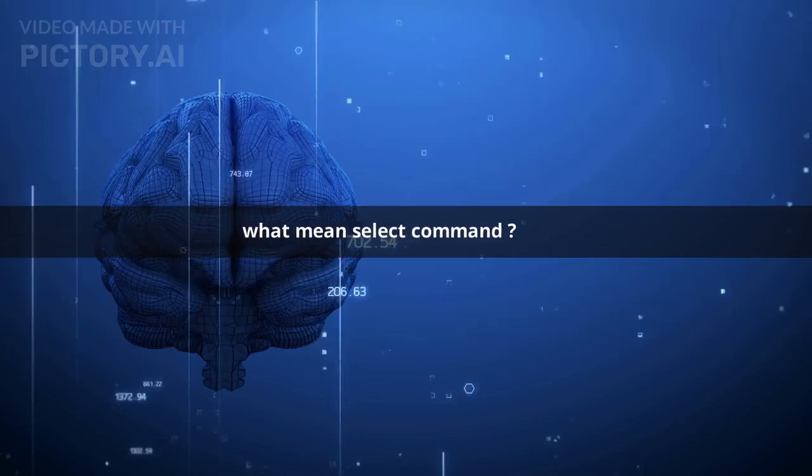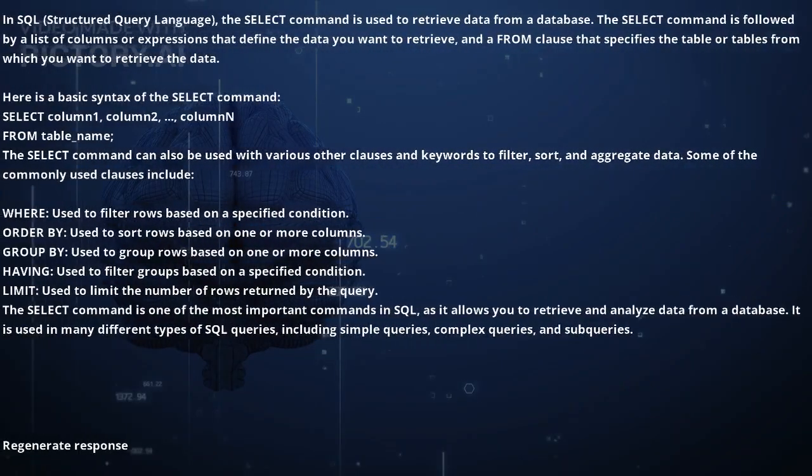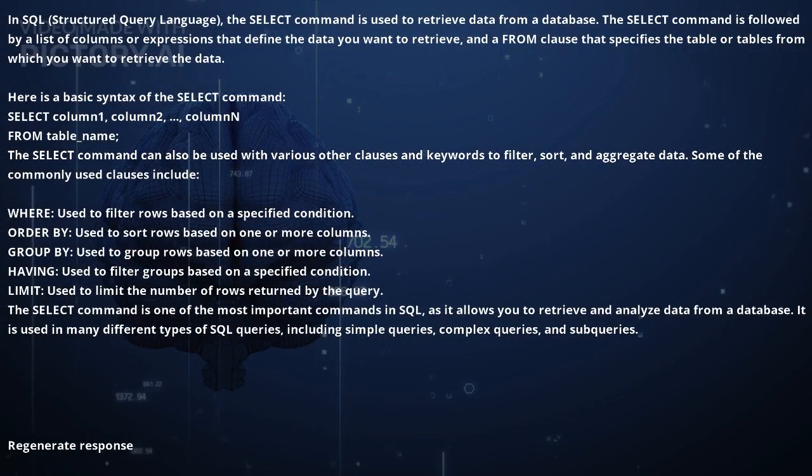What does the SELECT command mean? In SQL, Structured Query Language, the SELECT command is used to retrieve data from a database. The SELECT command is followed by a list of columns or expressions that define the data you want to retrieve, and a FROM clause that specifies the table or tables from which you want to retrieve the data. Here's the basic syntax of the SELECT command: SELECT column1, column2, ..., columnN FROM table_name.